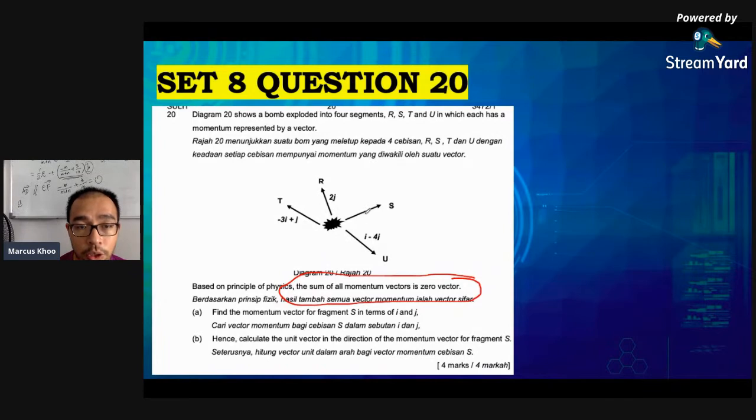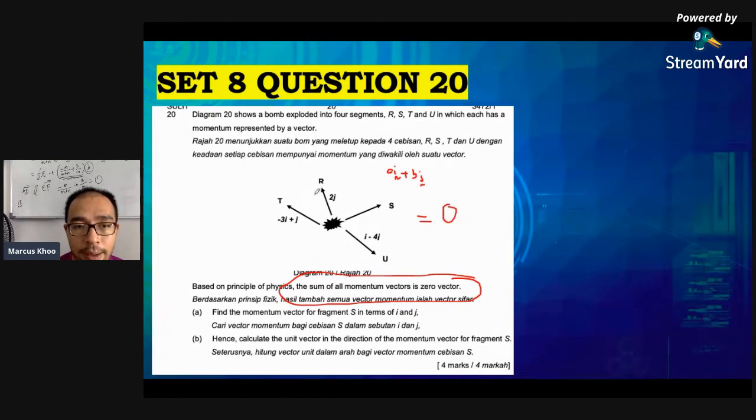Since this one we don't know, you can write it as ai plus bj. So this plus this plus this plus this will equal 0.